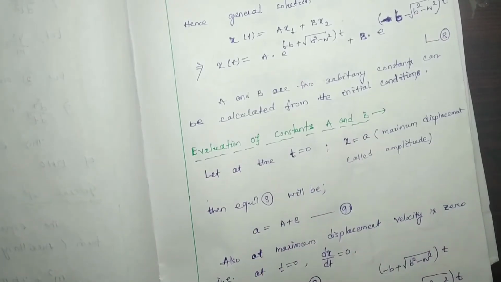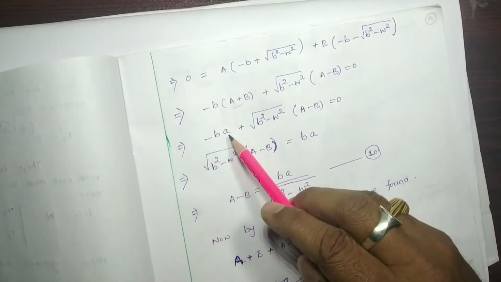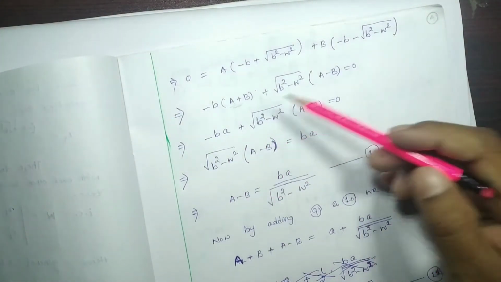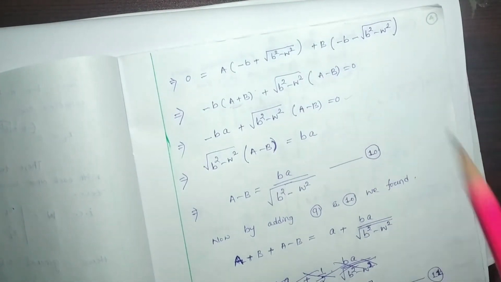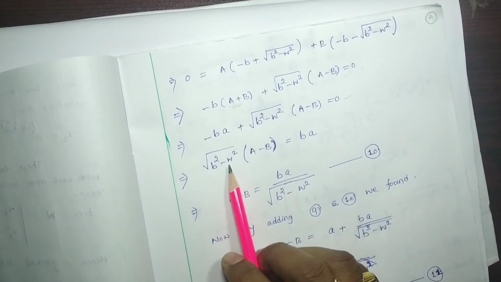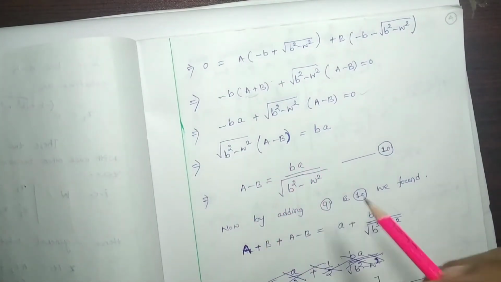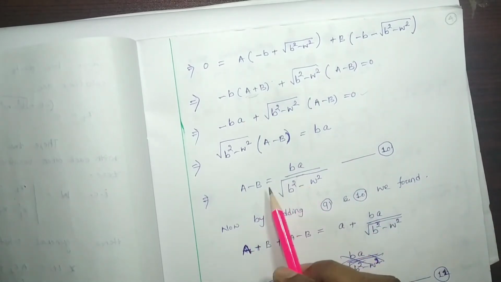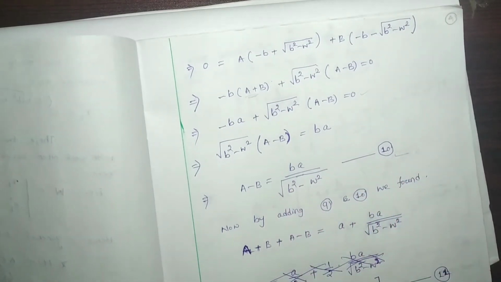In your equation number 9 we found a plus b equal to a. Now I am going to substitute over there: minus b into a plus square root of b square minus omega square into a minus b equal to 0. That implies square root of b square minus omega square into a minus b equal to ba. That implies a minus b will be equal to ba by square root of b square minus omega square. Let it be equation number 10.